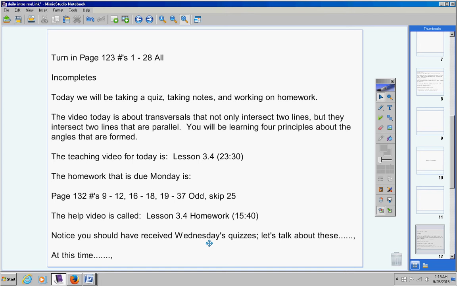Okay, let's go over the quiz. Number 1 is the definition of transversal. I did forget to give you a word bank, although I think it's really a joke to have a word bank for one definition, so I was getting ready to give you the words, but I'm not going to do that. Sorry, guys, not for one definition. Absolutely not. So, transversal, fill in the blanks with the correct word.